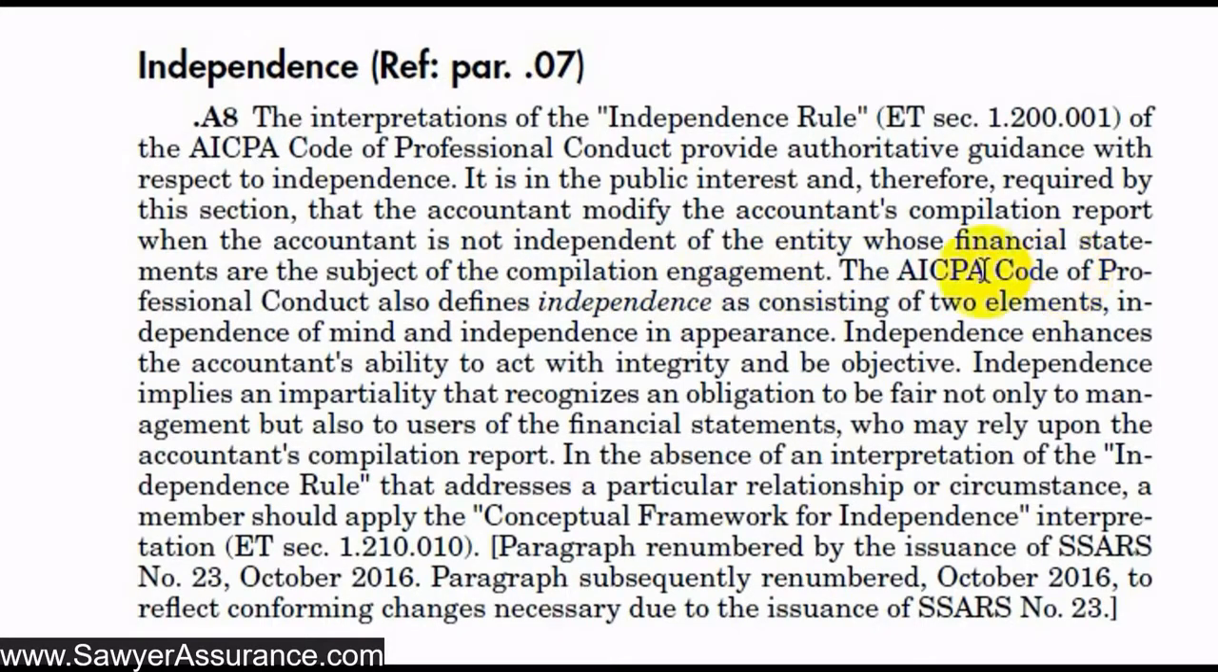Also, we want to understand that independence is not just a matter of fact, it's a matter of appearance and of mind. And so the thought is that if we are independent, then we would be impartial and fair to the users of the financial statements. So now that we understand that it's okay for us to not be independent, we just need to modify our accountant's report to notify the users of the financial statements that we were not independent when we performed the compilation engagement. So let's go to the AICPA's Code of Professional Conduct and understand how we determine whether or not we are independent.